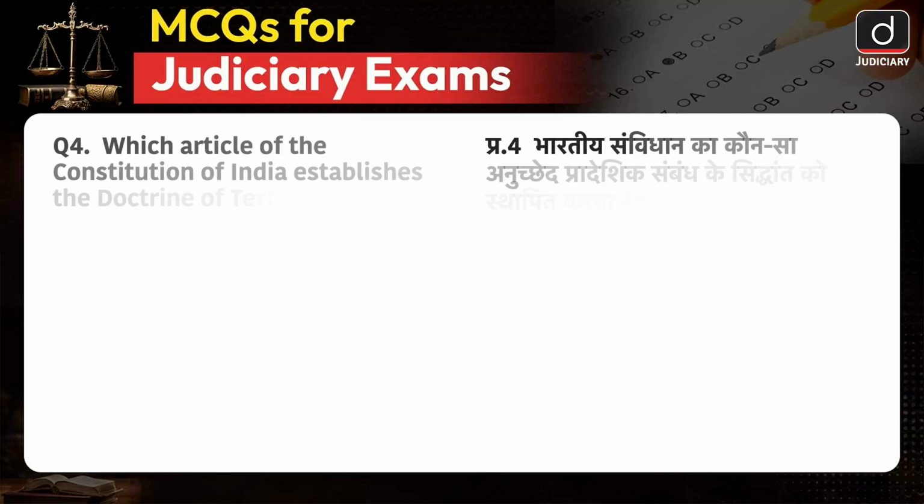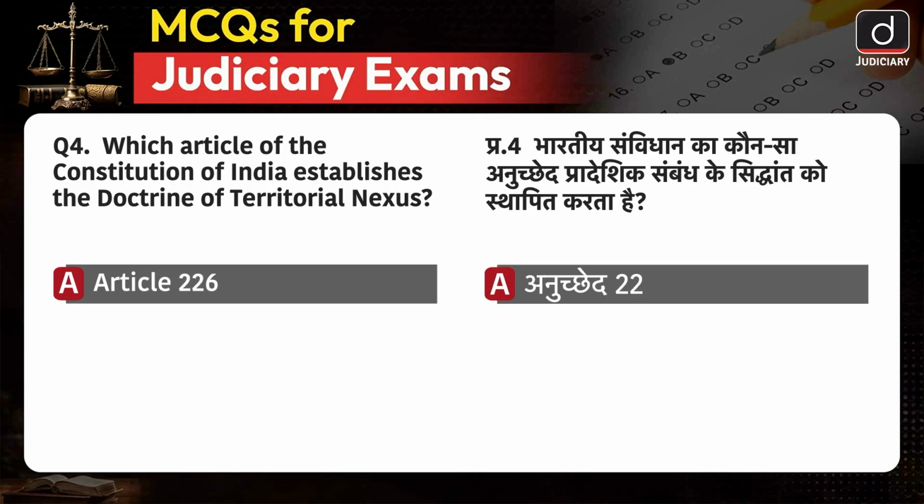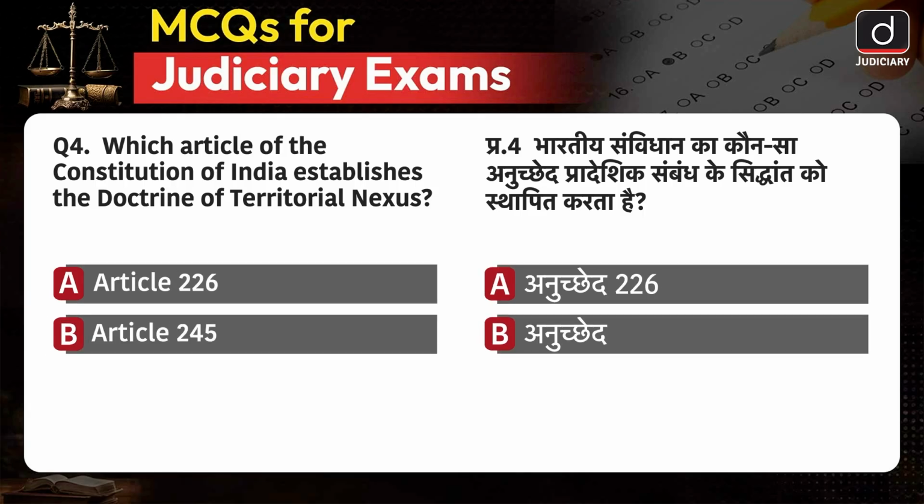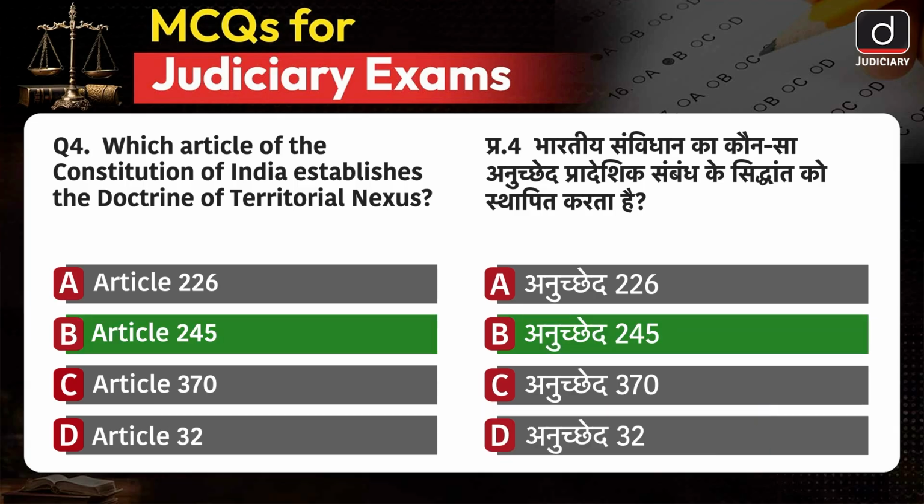Which article of the Constitution of India establishes the doctrine of territorial nexus? Article 226, Article 245, Article 370 or Article 32? The correct answer is option B, Article 245.